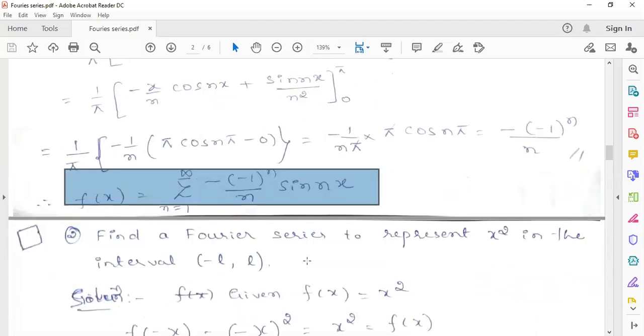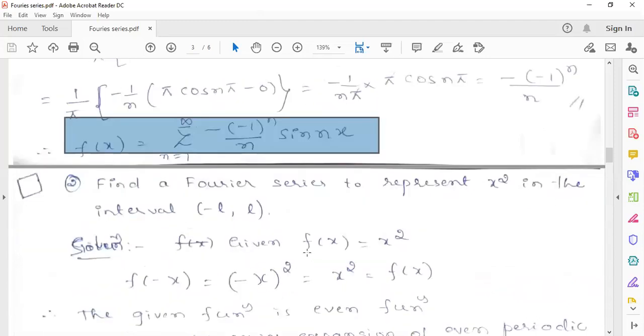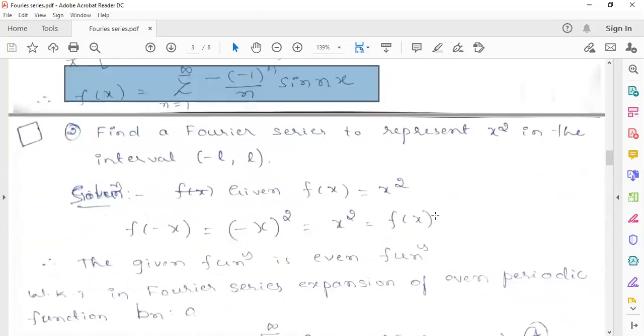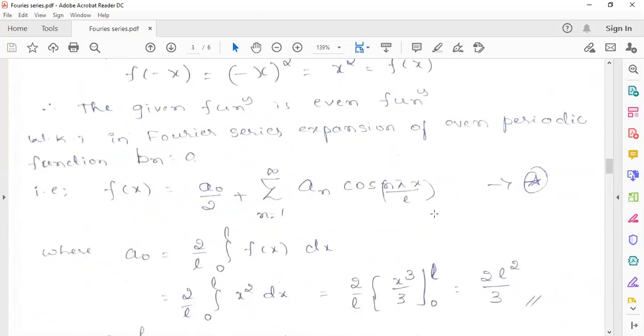So all of you completed an and a0. Once you complete, I will open that solution. Ujjwal, is it over, a0? Yes, sir. What's the value? 2L cube by 3. L cube by 3. Check once, Ujjwal. 2L square by 3.